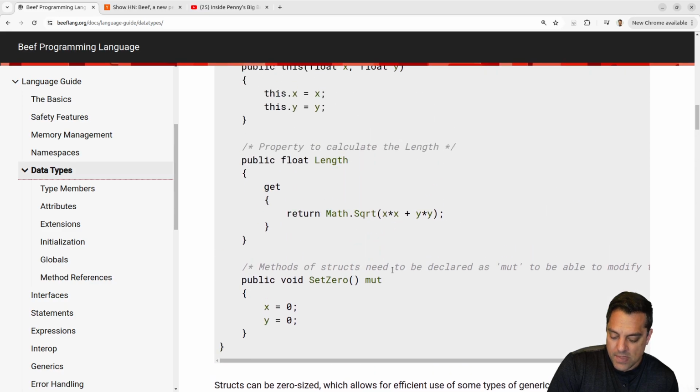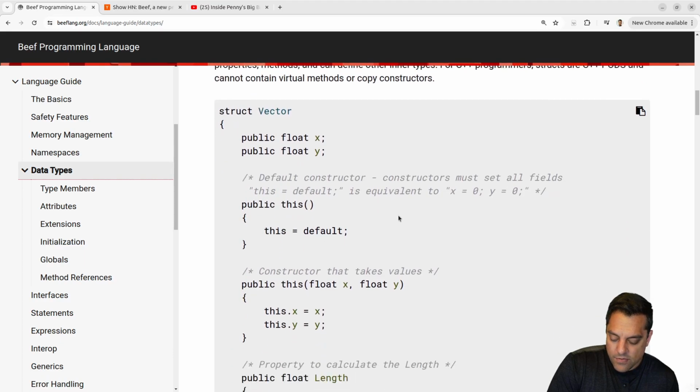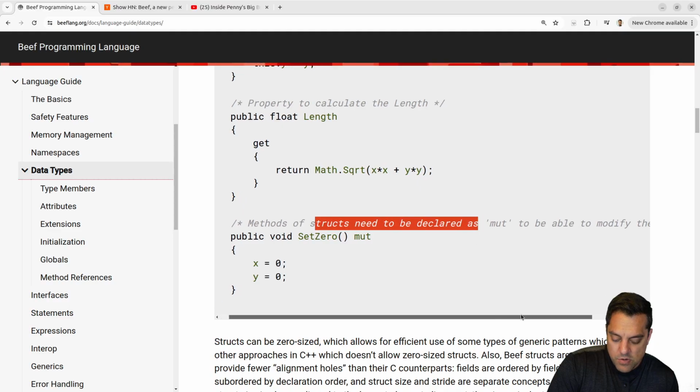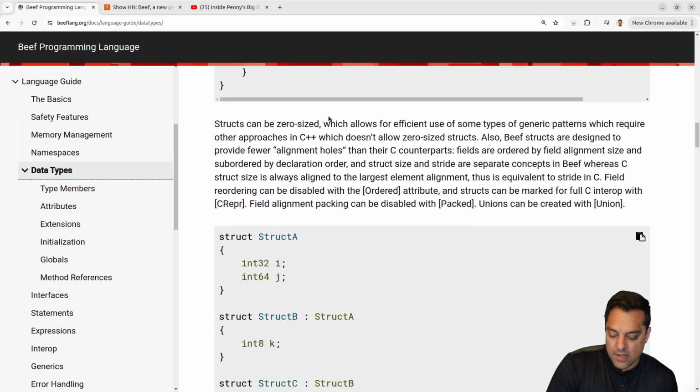All right, interesting. And I wonder if the data is immutable by default here. Let's see. Once it's assigned here, because I've seen this mut keyword for mutability. Methods of structs need to be declared as mut to be able to modify the struct. Oh, okay, cool. So const by default. Again, probably the right default these days in languages. You kind of want to be able to flip that and make it mutable. This is a nice, clean way to do it, the way that you'd put const on something in C++ to make it read-only and control the access. So that's nice here.